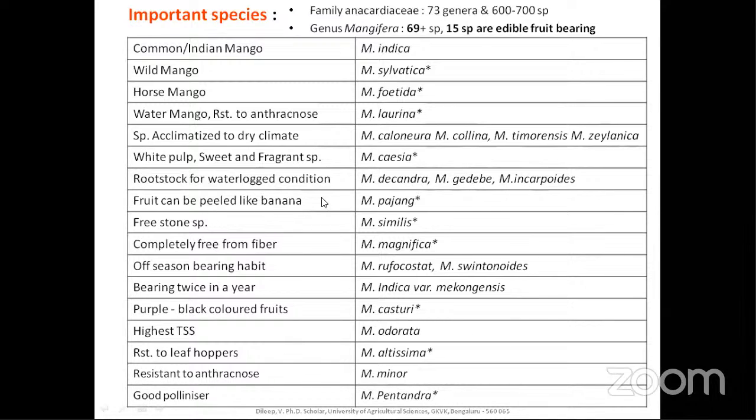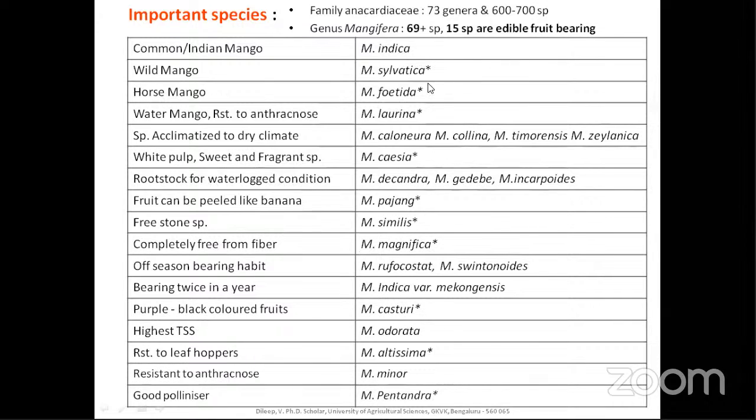And this is very important, one of the frequently asked questions. The fruit which is peeled like a banana is Mangifera pajang. The stone-free species is Mangifera similis. Completely free from fiber is Mangifera magnifica. Off-season bearing twice in a year, purple, all these things, please note down.